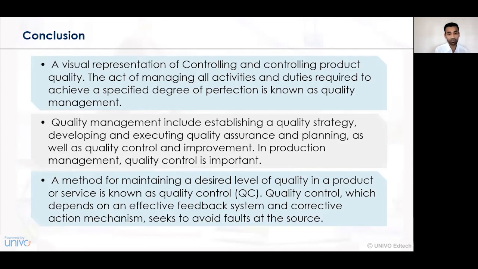Quality management includes establishing a quality strategy which develops the quality assurance and a plan of activities for the organization's upliftment. The customer will purchase the product of an organization only when a qualitative product is delivered to them. And hence, unless there is an upliftment in the quality of a certain product, there will be no new customers, and the existing customers will not come back for repeat purchases of your product.